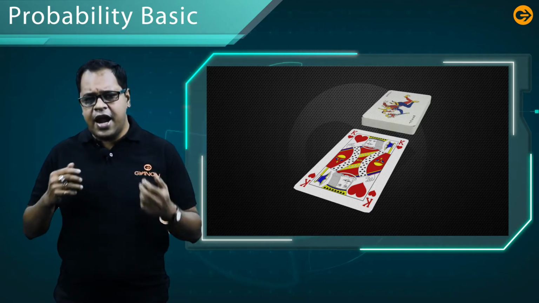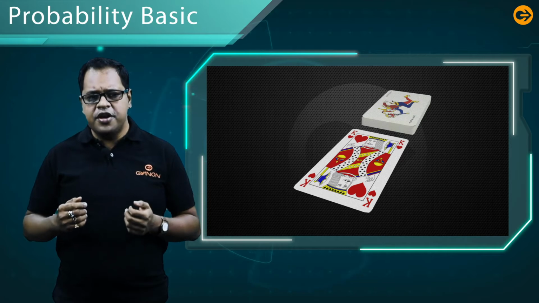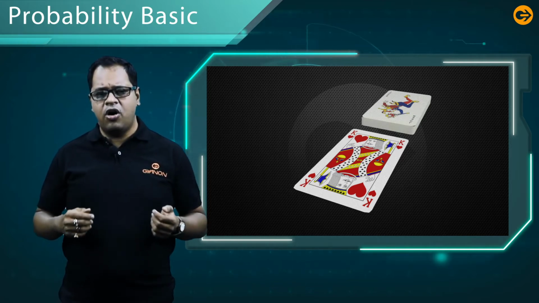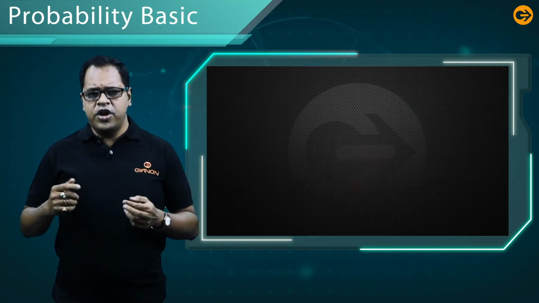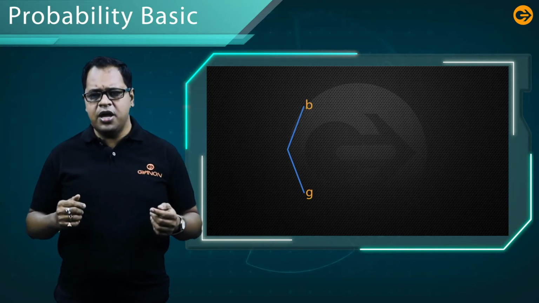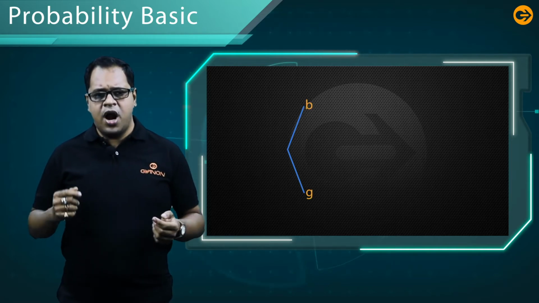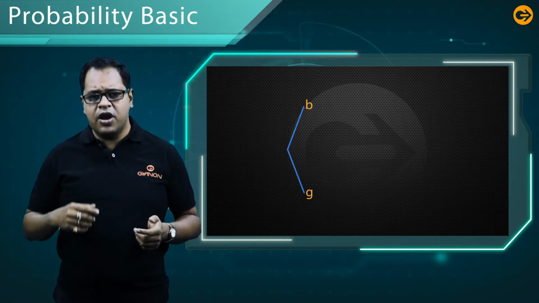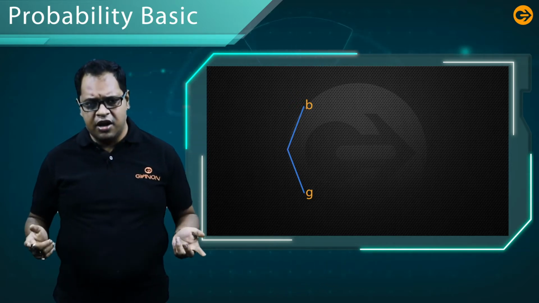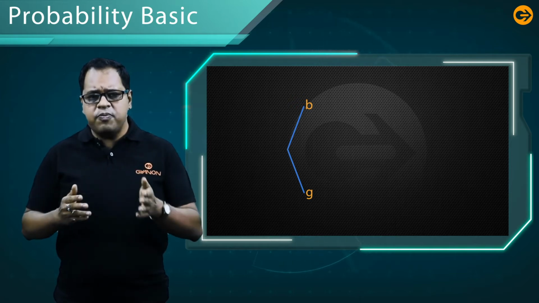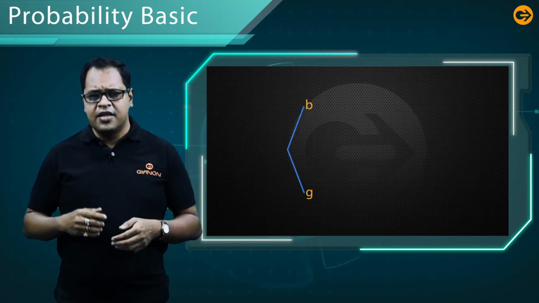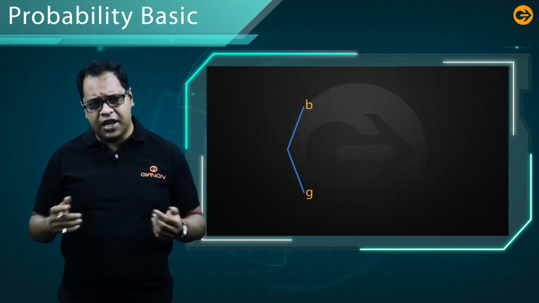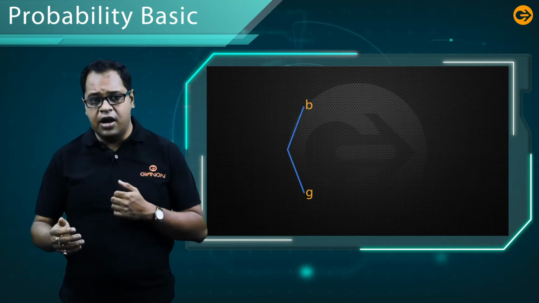Now, let us consider another case. There are two possibilities for the first child, boy or girl. So, we draw two line segments coming out of the starting point, one ending in a B for boy and the other ending in a G for girl. For each of these two possibilities for the first child, there are two possibilities for the second child, boy or girl.